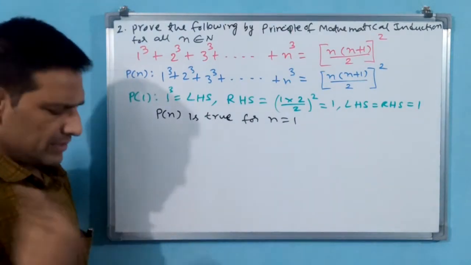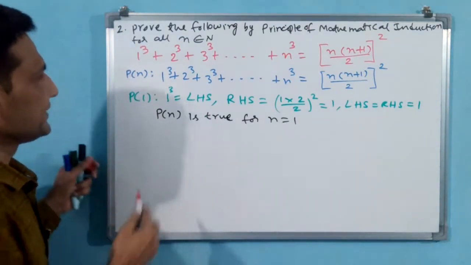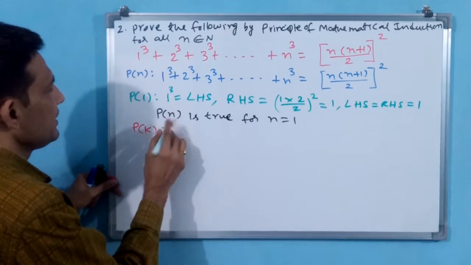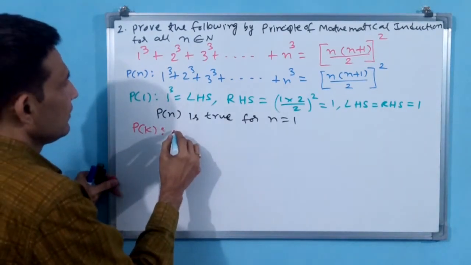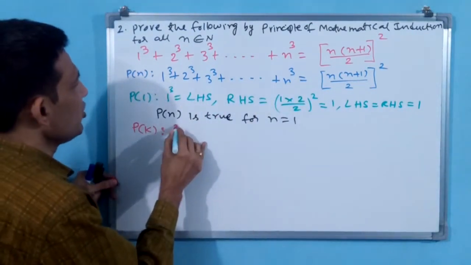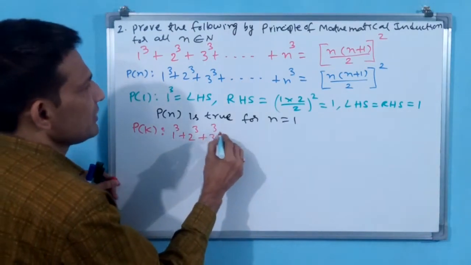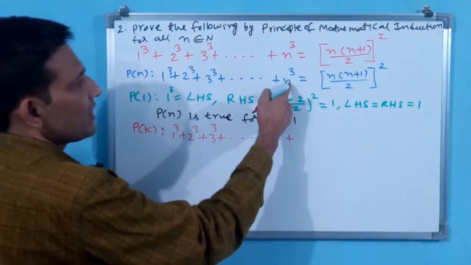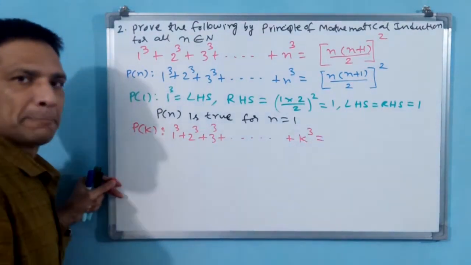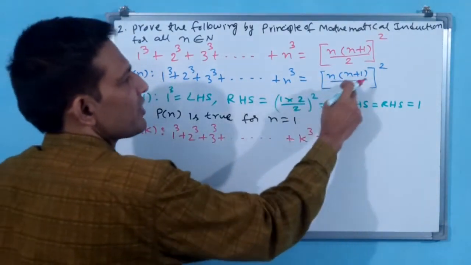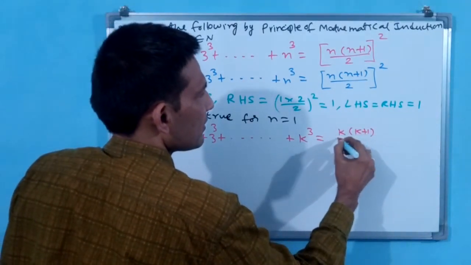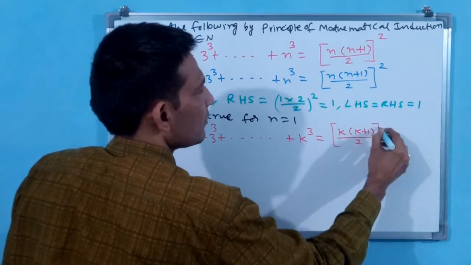The fourth step is Pk. Write down Pk. Copy from Pn: 1 cube plus 2 cube plus 3 cube plus dash dash dash plus n cube becomes k cube, and n into n plus 1 by 2 whole square becomes k into k plus 1 by 2 whole square.